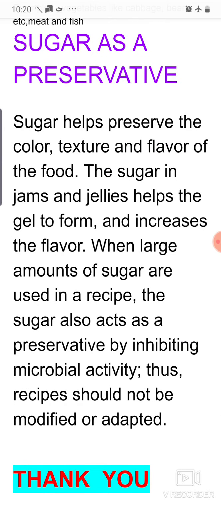High sugar content, or concentrated sugar solution, is mainly used in the preparation of jam and jellies. Sugar helps preserve the color, texture and flavor of the food. The sugar in jam and jellies helps the gel to form and increases the flavor. When large amounts of sugar are used in a recipe, the sugar also acts as a preservative by inhibiting microbial activity, the same as salt functions.